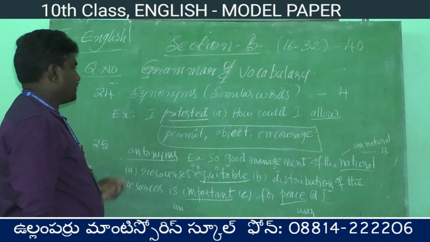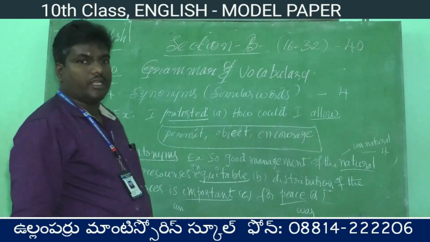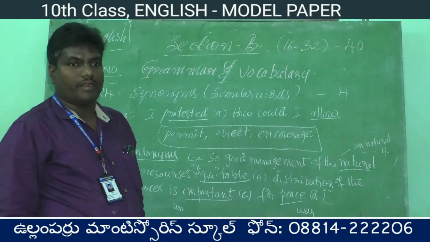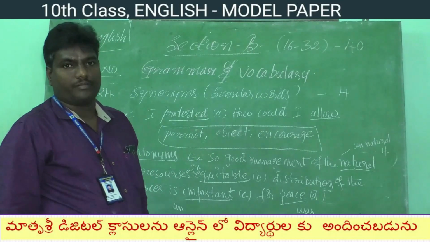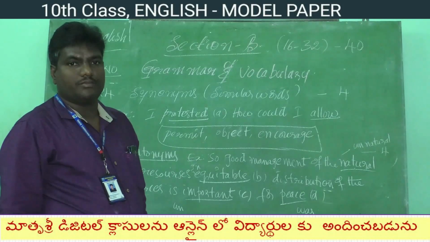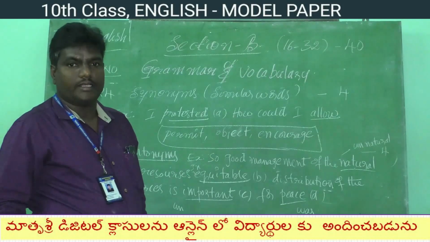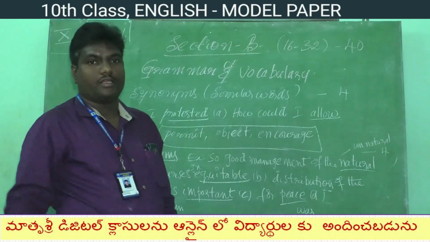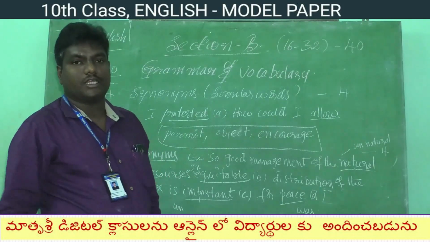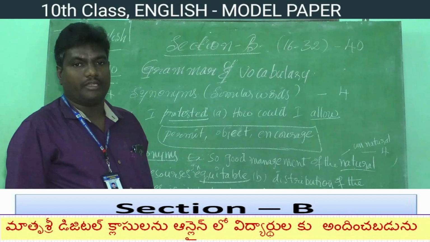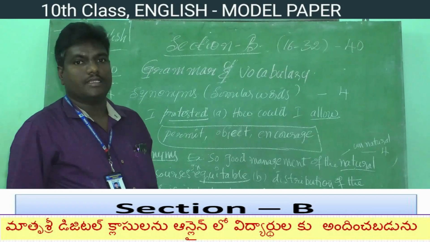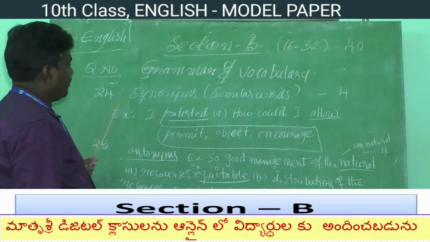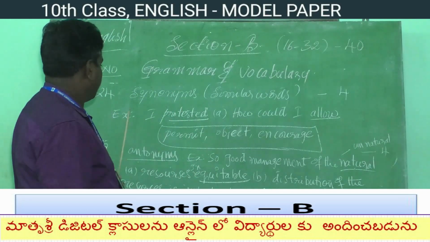Question 24 indicates synonyms. What is meant by synonyms? Synonyms means similar words. For example, I take one word, happy. What is the synonym? Joy. That is the synonym. Next, for example, I take sad. What is the synonym? Mourning, lamentation. These are the synonyms. Right. Here question number 24, synonyms, similar words.